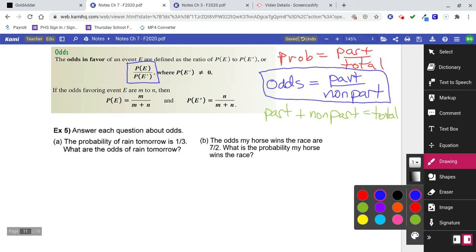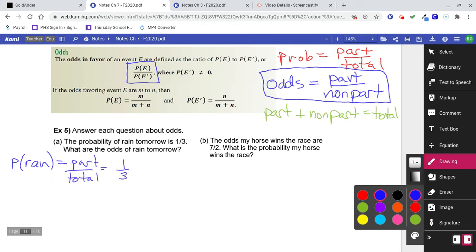Number 5, the probability of rain tomorrow is 1/3. What are the odds of rain tomorrow? I'm going to write more than you will probably need to write, but let's look at this from a stance of probability. The probability of rain, now remember, probability is part over total, is 1/3.